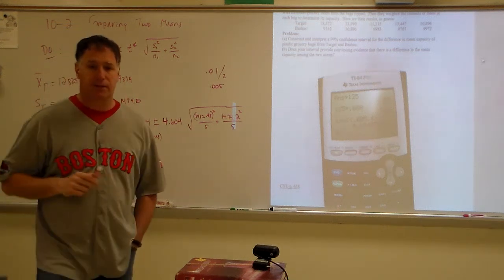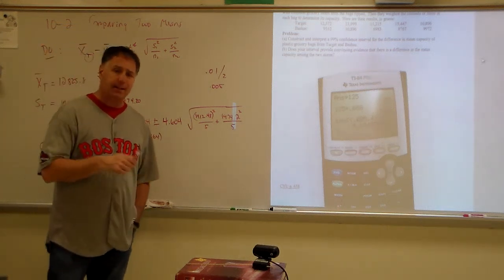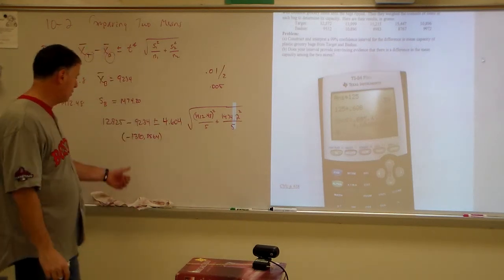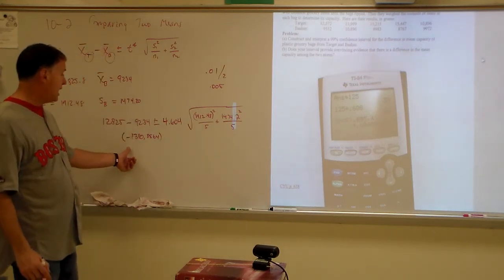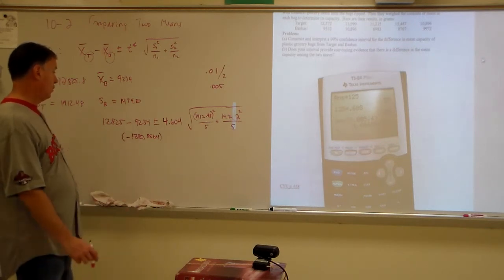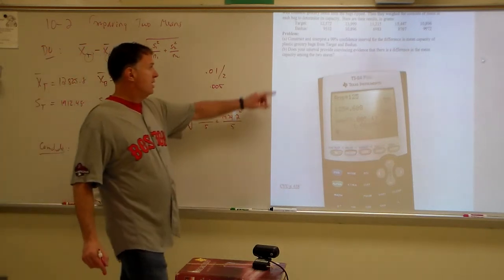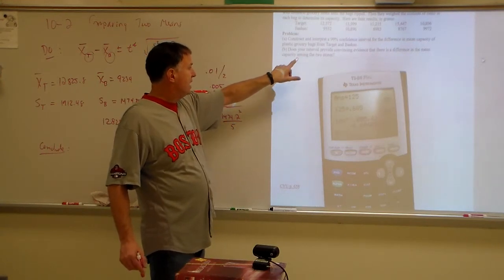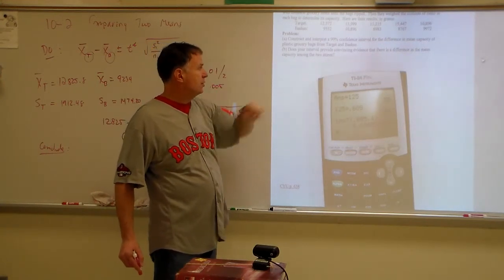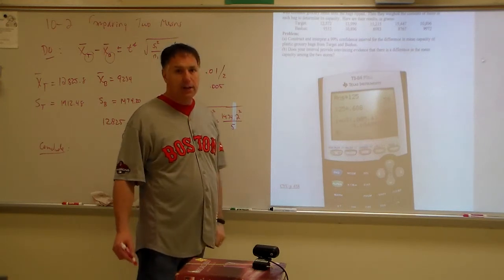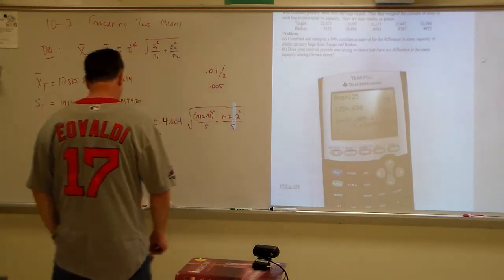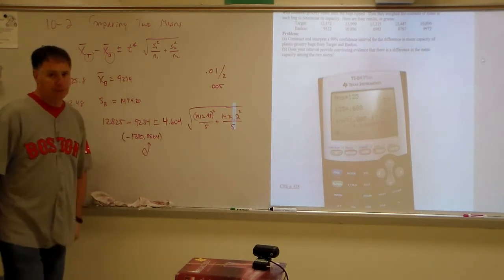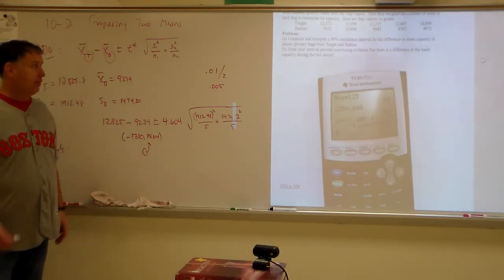The true mean difference between capacity of the target and Bash's bags is captured in the interval -1,380 to 8,564. So the follow-up question: does your interval provide convincing evidence that there's a difference in the mean capacity among the two stores? And we would have to say no. Why do we say no? Because 0 fits in that interval. Okay? 0 fits in the interval.